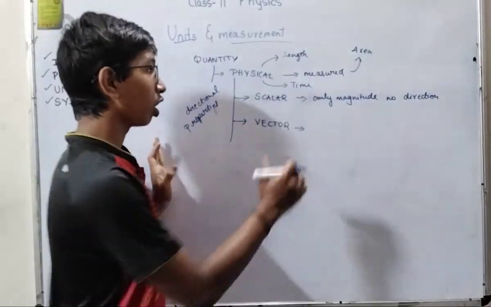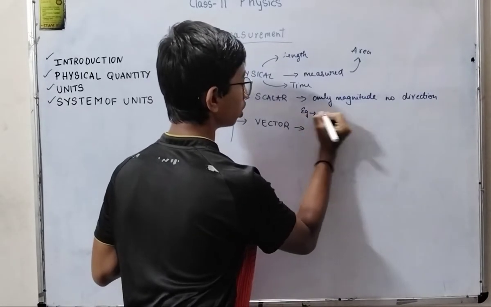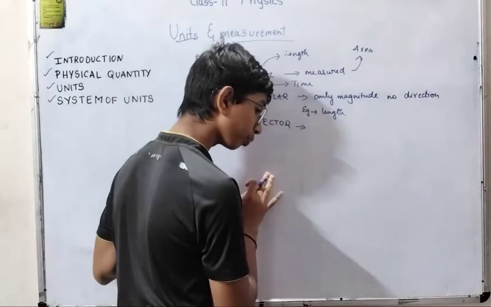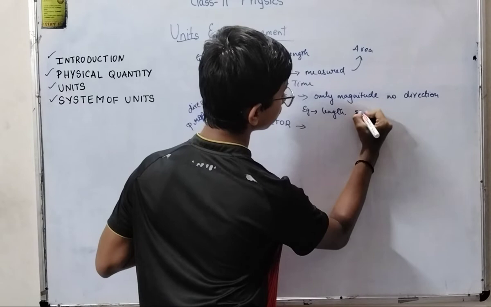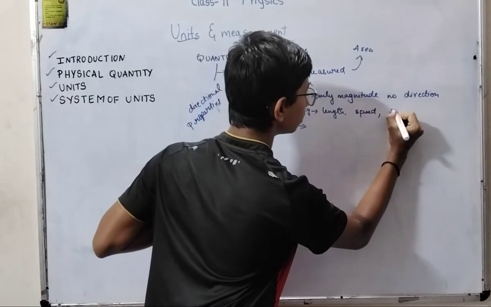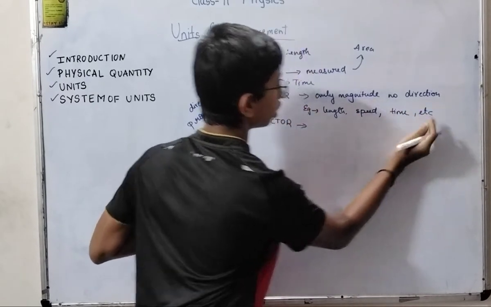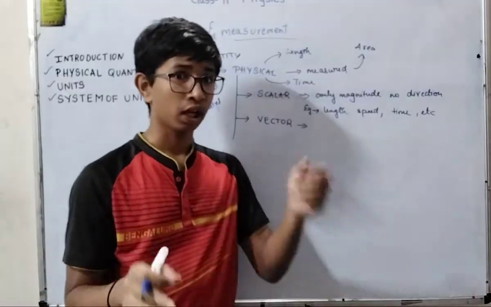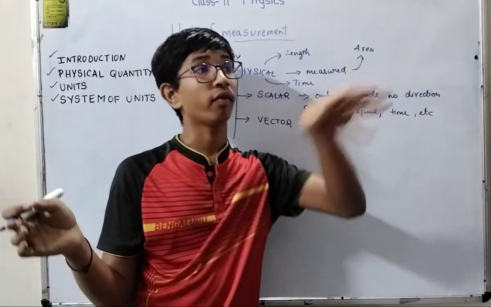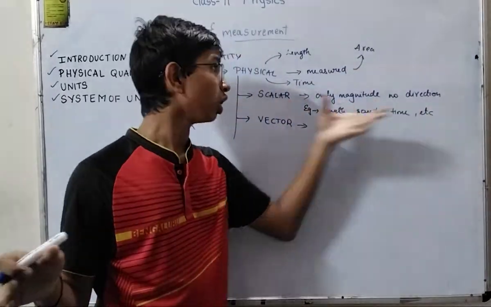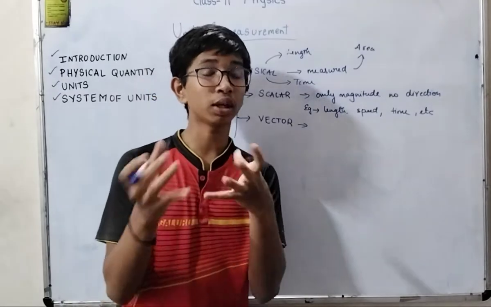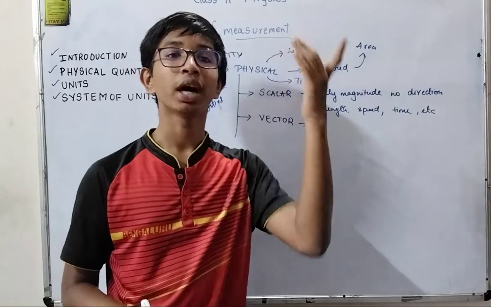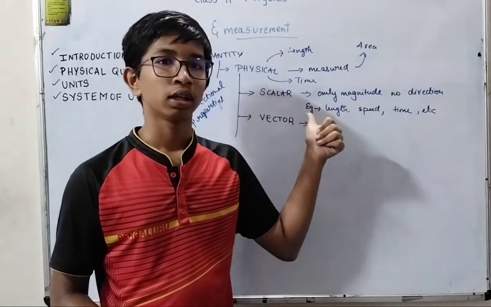Examples of scalars: length, area, speed, time, etc. Are time and direction interrelated? No, right? Time doesn't go in a particular direction. So those quantities which don't have direction are classified under scalar.